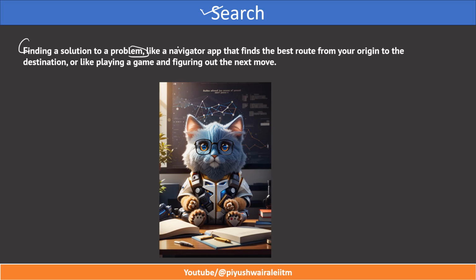For example, a navigator app like Google Maps can find the best route from your origin to destination. If I want to go from Pune to Mumbai, Google Maps will suggest two or three routes, and based on that, if you go by route A, you will take this much time, or if you go by this other route, there is some traffic also.